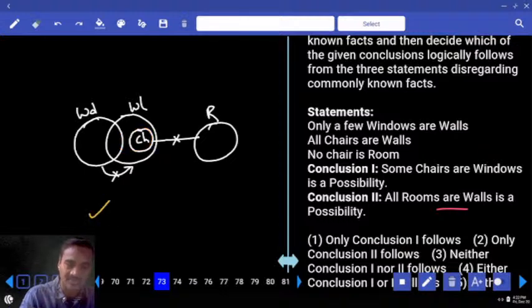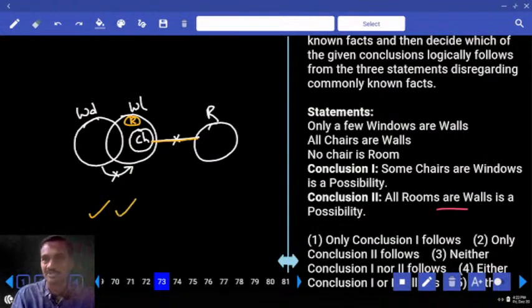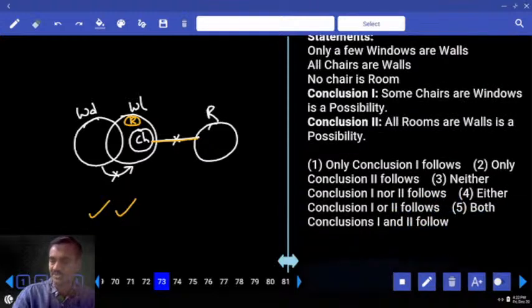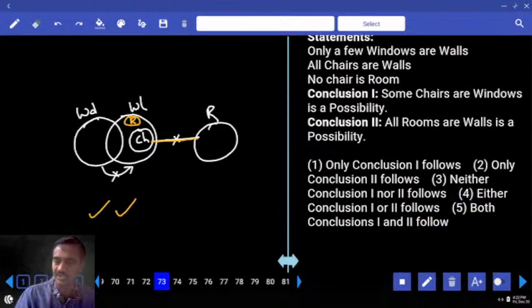That means I need to write down this room like this. Now this room cannot be intersected with a chair. It can intersect with wall or not? Yes, what is your answer then? It is possible or not possible? Possible. Hence both the conclusions are true, and choice 5, question number 73.